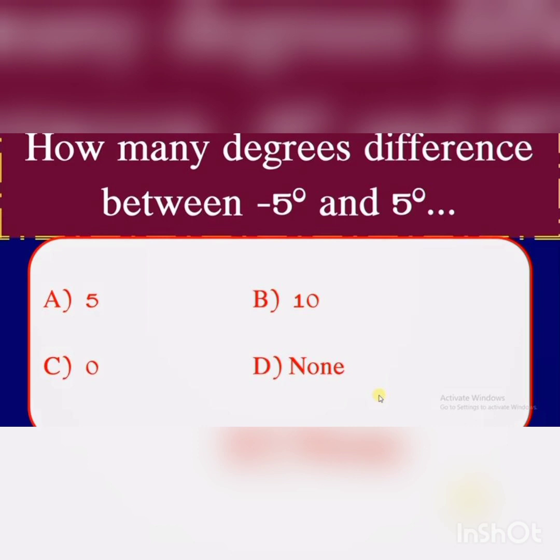How many degrees is the difference between minus 5 degrees and 5 degrees? A. 5, B. 10, C. 0, D. None. Answer is 10.